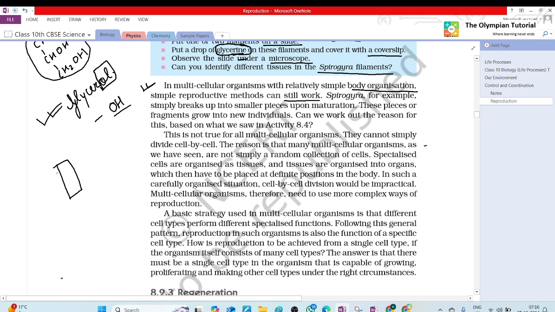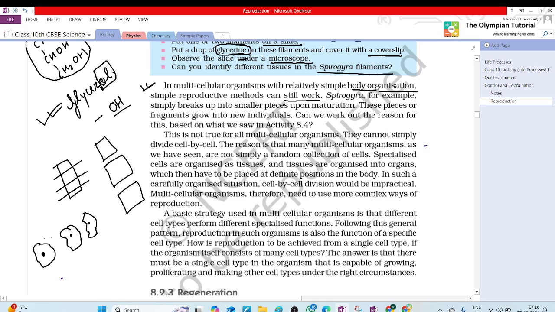In Spirogyra, it breaks down and every piece is converted into a new individual. But in fission, what happened? From one cell it breaks down and two are formed, from 1 to 2, again from 1 to 2. Now next one, Tanya.